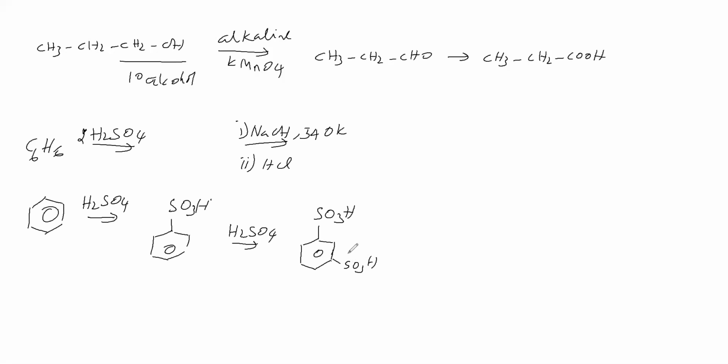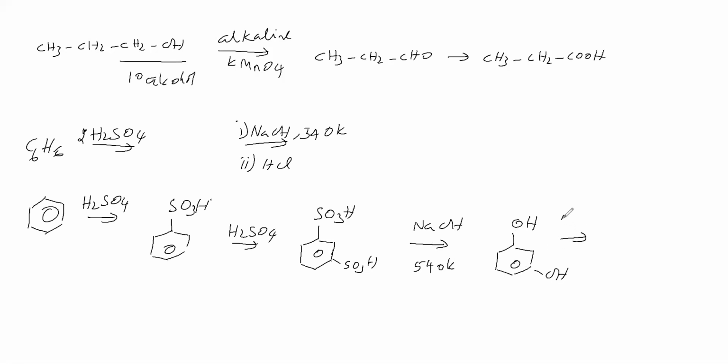Okay. So in this we can say benzene disulfonic acid, meta. Like that we can say. This is treated with what? Aqueous sodium hydroxide at 540 Kelvin. What happens is it goes for desulfonation. Desulfonation means the sulfonic group goes away. The sulfonic group is replaced by the OH group.